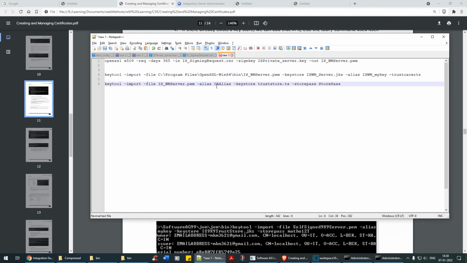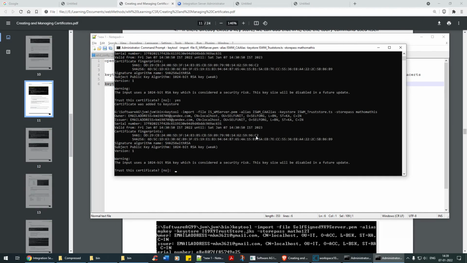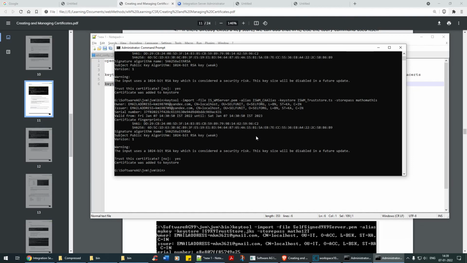Alias ca, alias certificate, alias keystore, truststore.ts. Okay, I'll name it truststore, with -webm truststore.ts. The store pass is the password. Okay, so I'll say maths. Let's see if this works. I say yes. Certificate was added to the KeyStore.